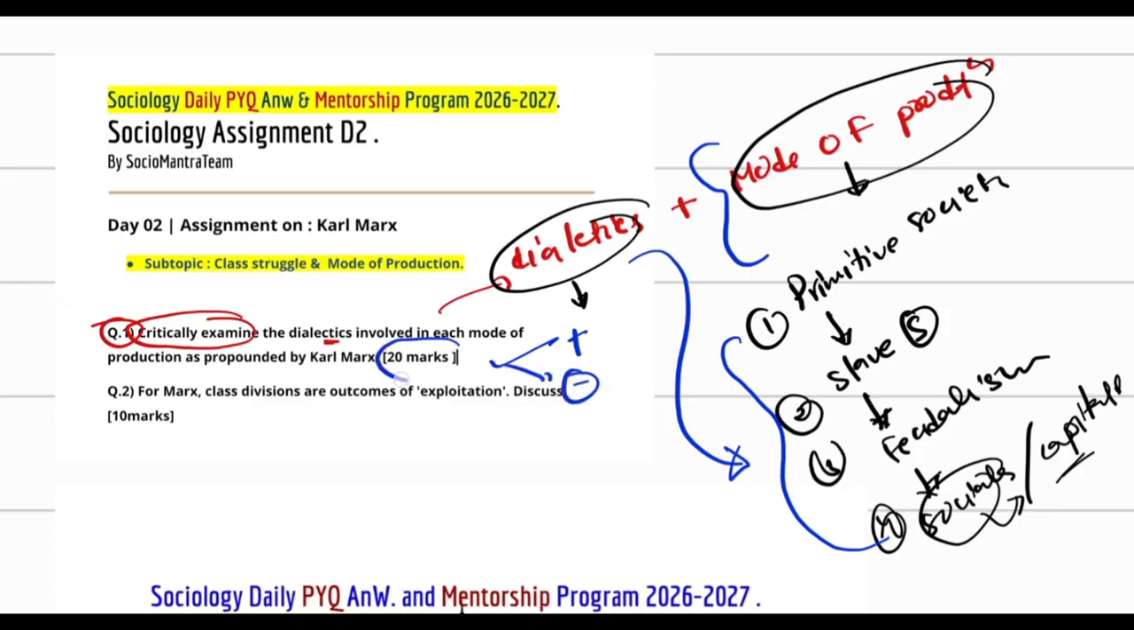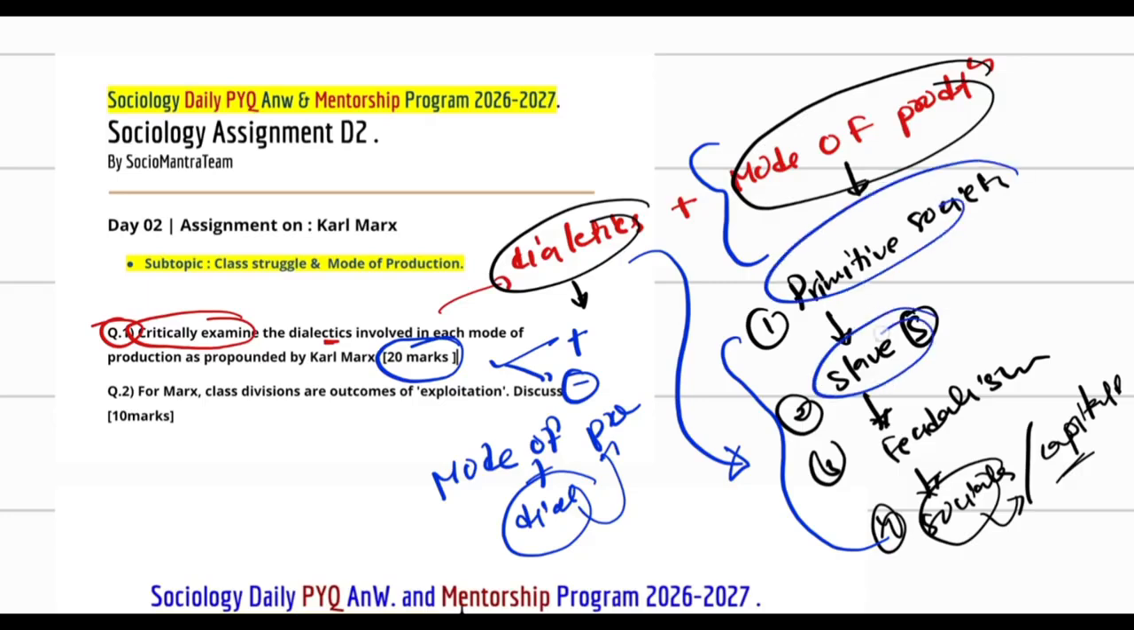Because it is a 20-mark question, you have to explain the mode of production also. Okay, the mode of production along with the dialectics, how the dialectics leads to change in the mode of production. In short, how the society is changing, you have to explain through the concept of dialectics in your first page.